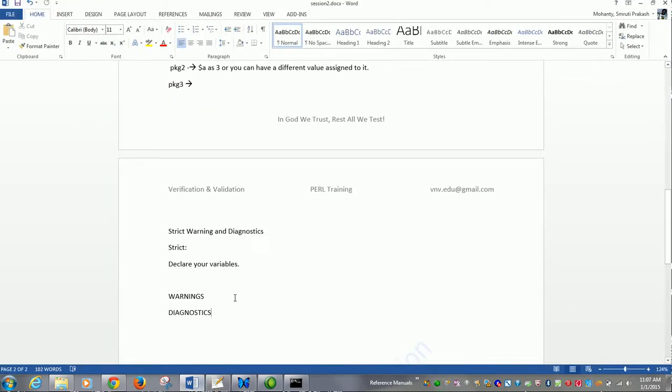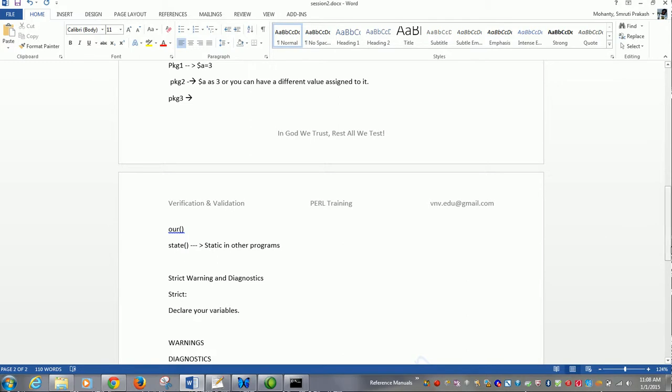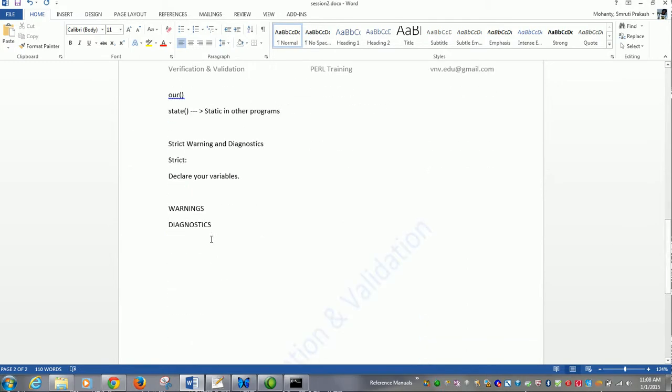There are also variables in the scoping section I forgot. We have something called variables like our. We have got a state variable. Remember, it is just like static in other programming languages. We will look at it in the upcoming class where we can use it. It will retain its value even if it is lexically scoped.